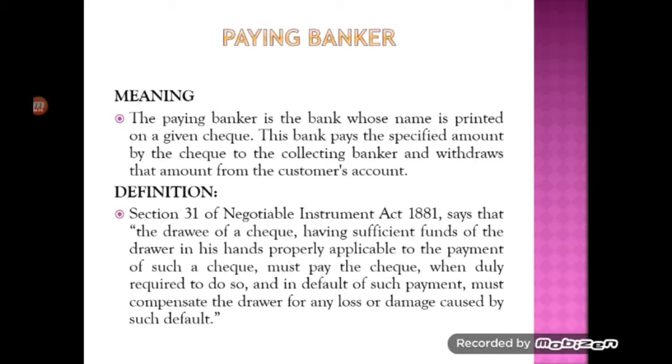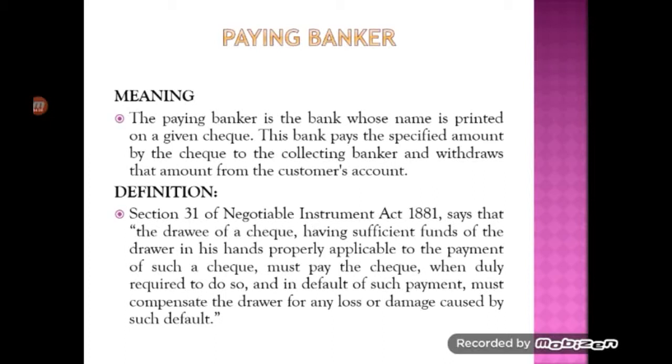Drawee is the person on whom the check is drawn. Suppose you issue a check to somebody for making payment. You are drawing a check on the bank, which acts as the drawee to make the payment to that person, who is the payee. Payee is the beneficiary. In the previous unit we discussed that there are three parties involved in checks. One is the drawer, the maker of the check. The drawee is the bank on whom the check is drawn, and the payee is the beneficiary who gets the value of the check which is issued.